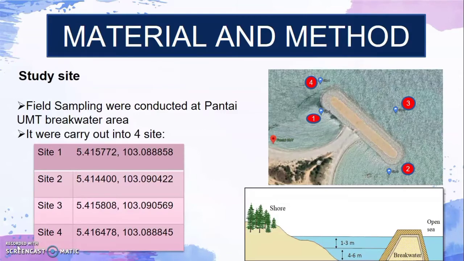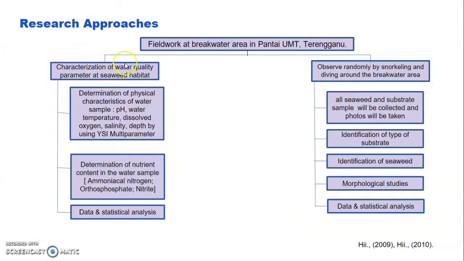Okay, then for the materials and method, my sampling will be conducted at the Pantai UMT breakwater area and it will be carried out at 4 sites, which is site 1, site 2, site 3, and site 4. For the water quality parameters, we determine the physical characteristics of the water sample and the nutrient content in the water sample.